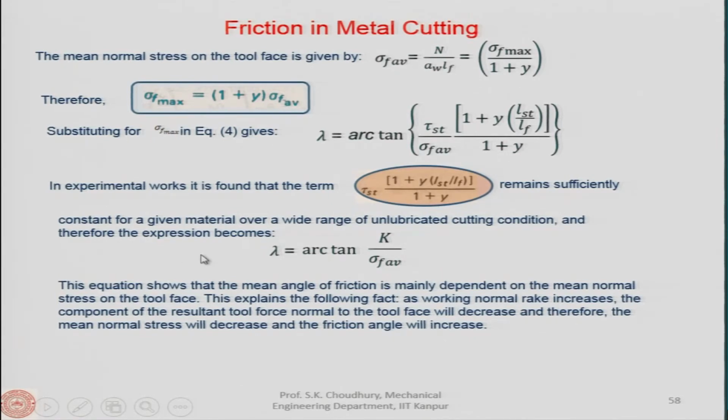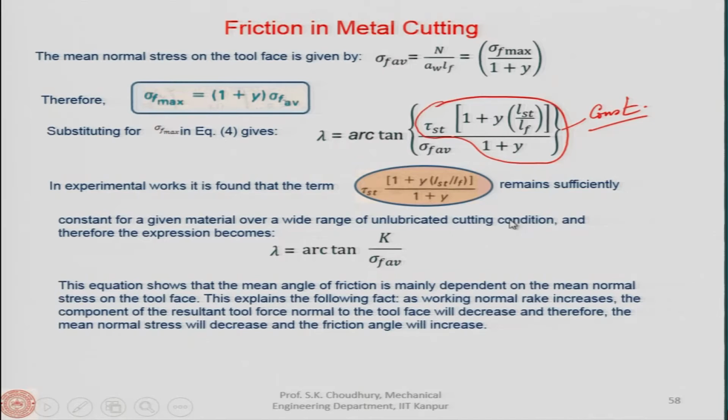Now, experimentally it has been seen that tau st and this entire value remains sufficiently constant in practice, for a given material, of course, over a wide range of unlubricated cutting conditions particularly.